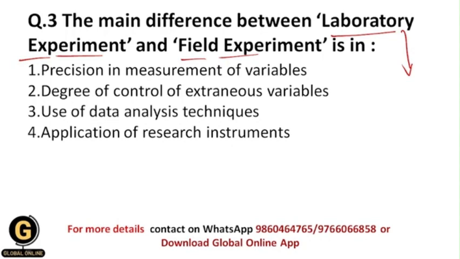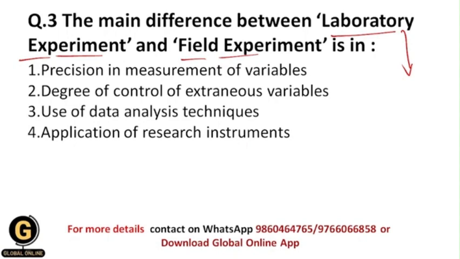That's why in a laboratory experiment we can control all of the extraneous variables, because all of the situations are under our control. We make an artificial environment which is called the laboratory or controlled environment.